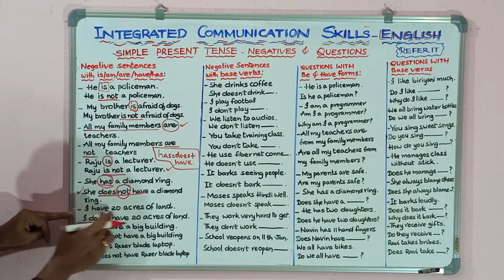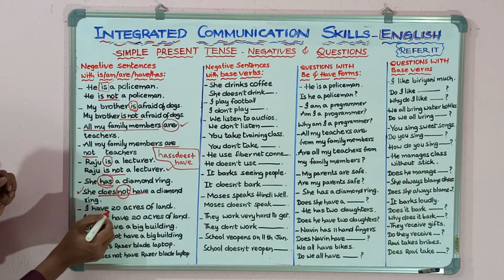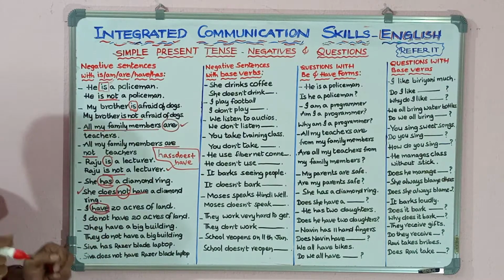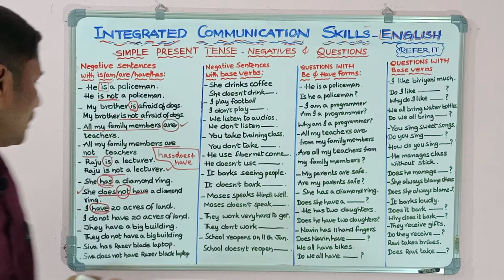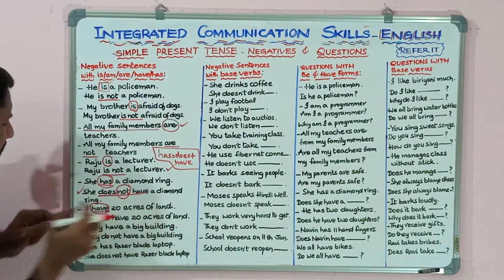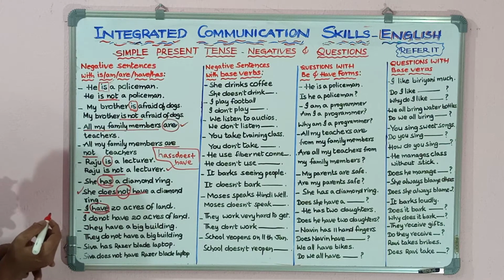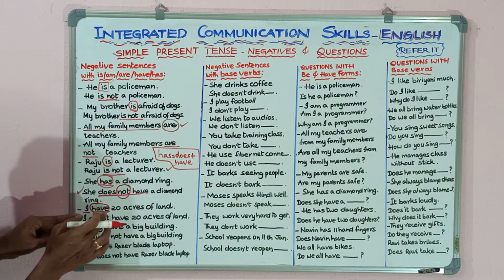Next one, I have 20 acres of land. So what is the verb here? Have, H-A-V-E, have. Have itself acts as the base verb here. I, first person singular pronoun, always takes have.